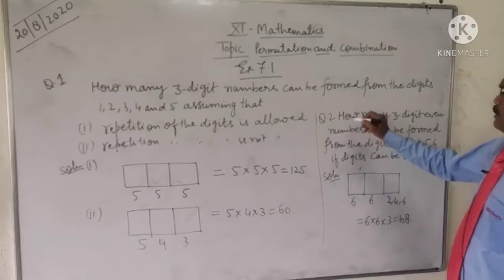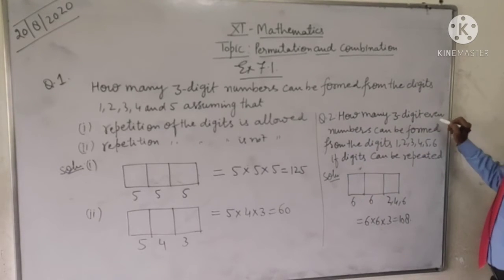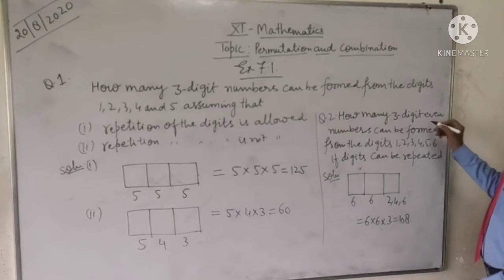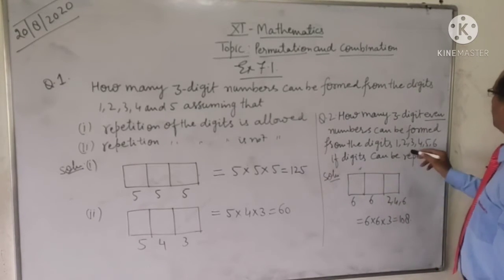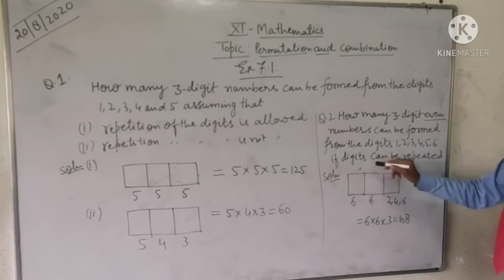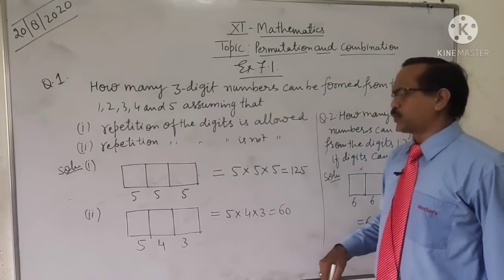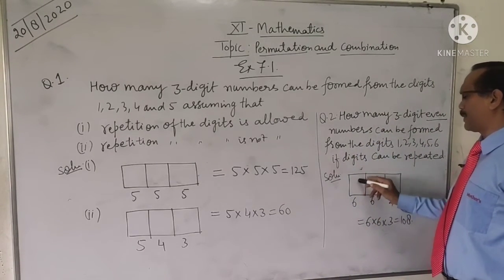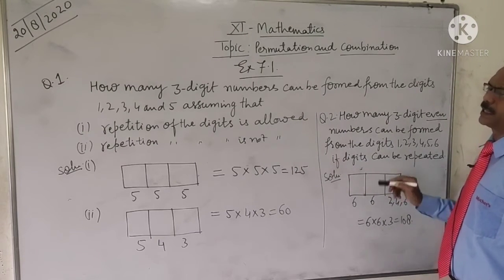Next is question number 2. How many 3-digit even numbers can be formed from the digits 1, 2, 3, 4, 5 and 6, if the digits can repeat? Since digits can repeat, the hundreds place can be filled in 6 ways. The tens place will also be filled in 6 ways.